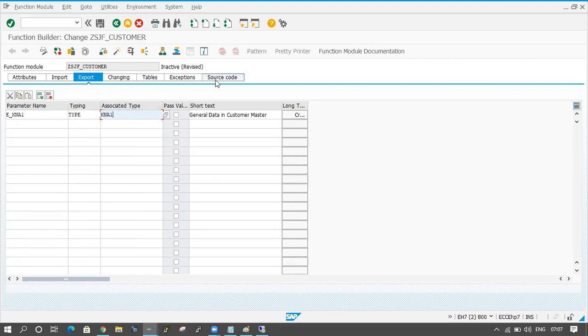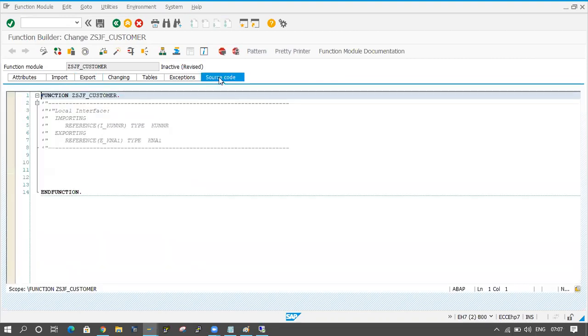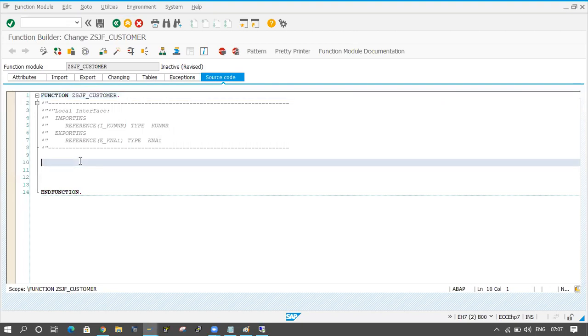Now I will come to the source code. Here I will write a select query: select single star from KNA1 into E underscore KNA1 where Kunnr equal to I underscore Kunnr.